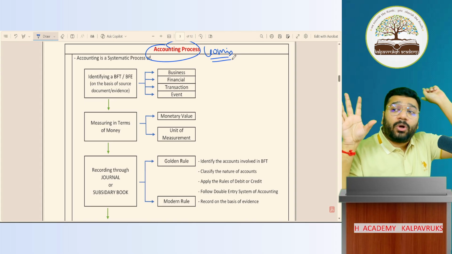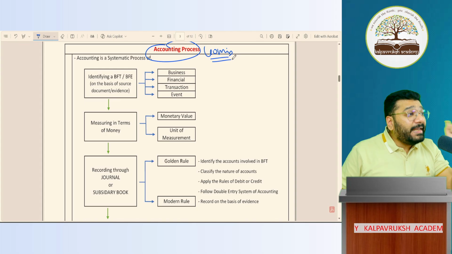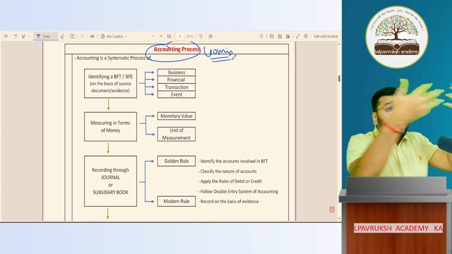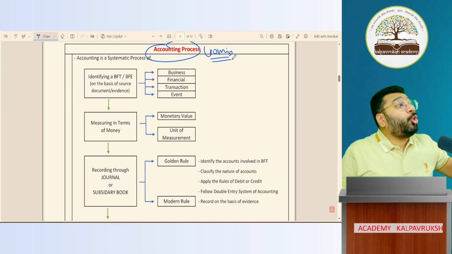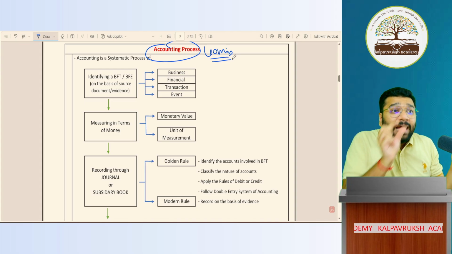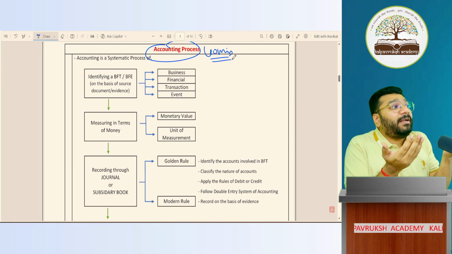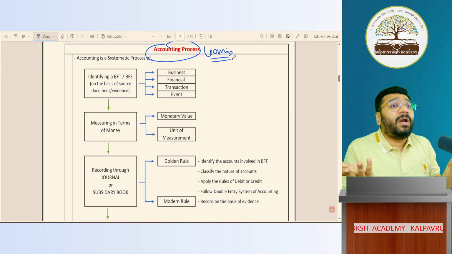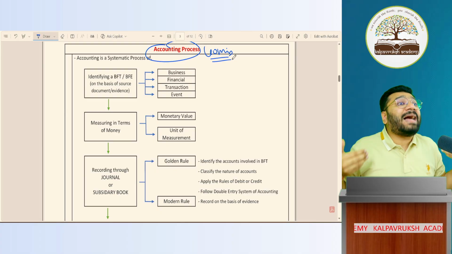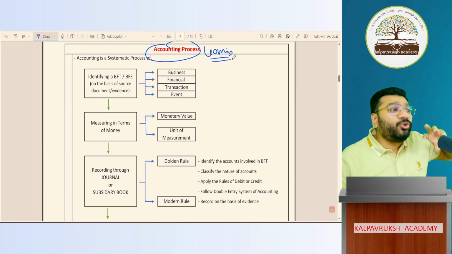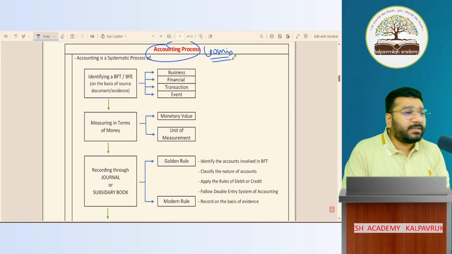In their language, it was called debtor and creditor. The abbreviation of debtor is DR, and of creditor, CR. Debtor we converted to debit in India, and creditor we converted to credit. But as a token of respect to Sir Luca di Pacioli, the father of accounting, who did such a wonderful thing, we retained the abbreviations DR and CR as they are, so that we remember him. We didn't change them. But debtor got changed to debit, and creditor got changed to credit. Got it, not got it? This much we have understood for today's class.